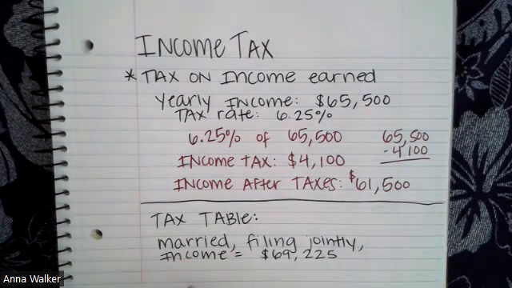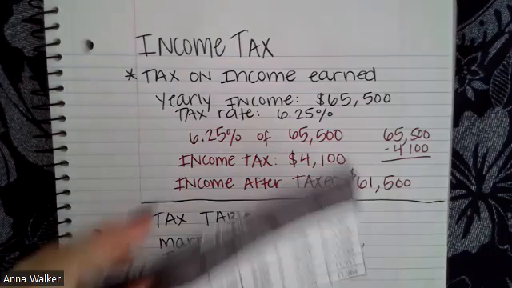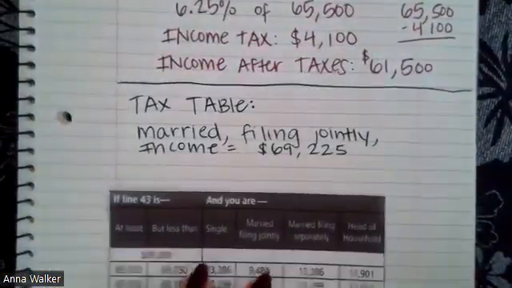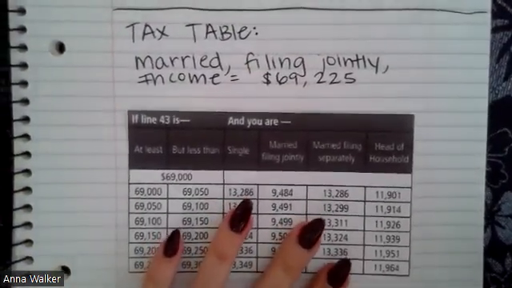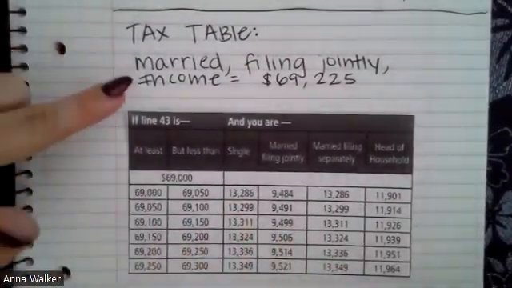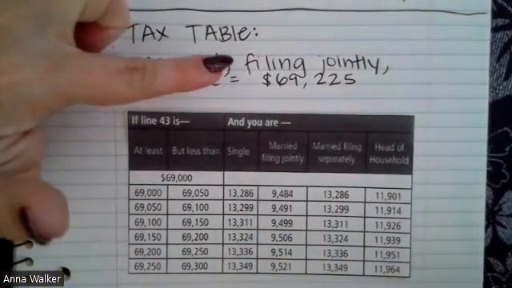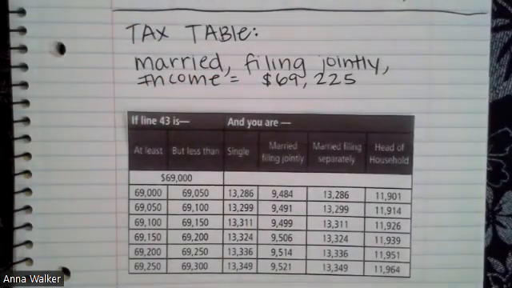So let's say we're going to use the tax table that I showed you earlier in the video. And let's say that we are a person who is married. We are filing jointly, meaning that the married couple is filing their taxes together.